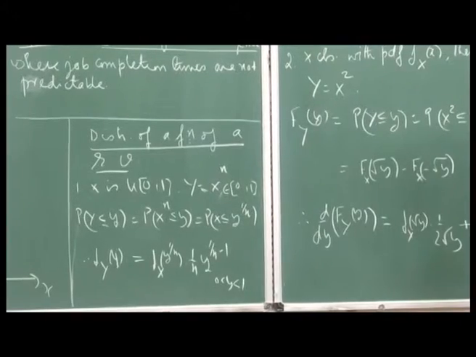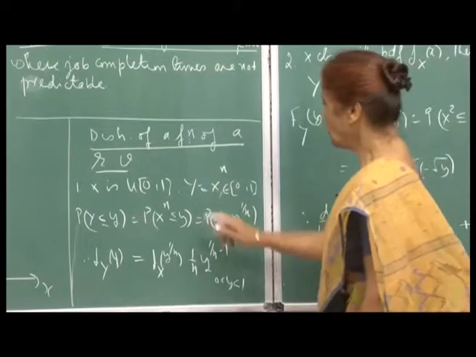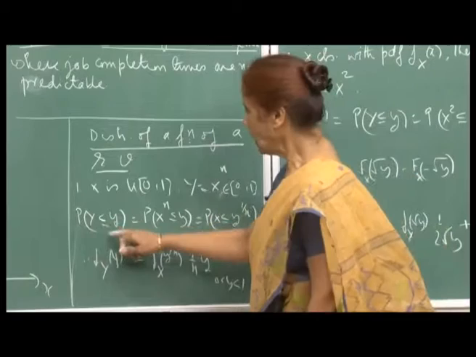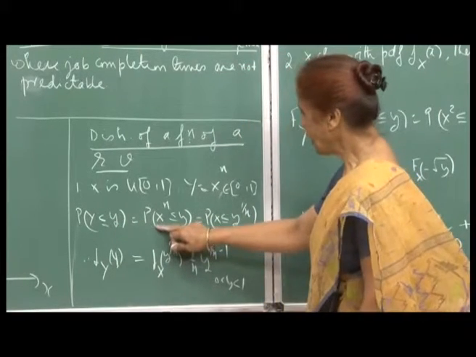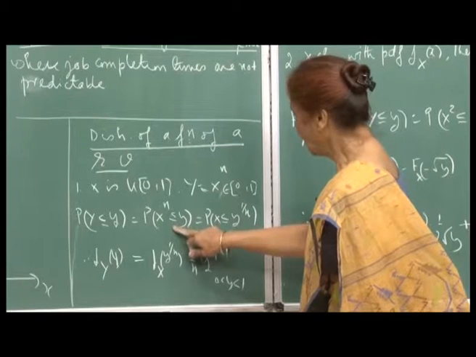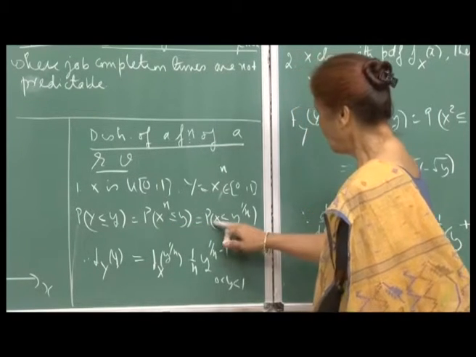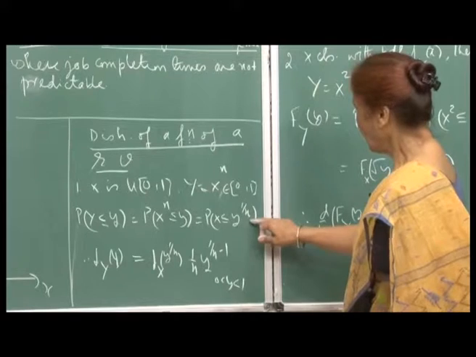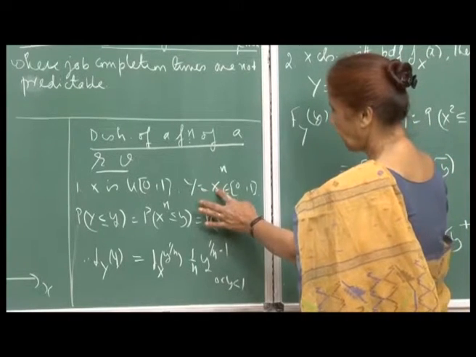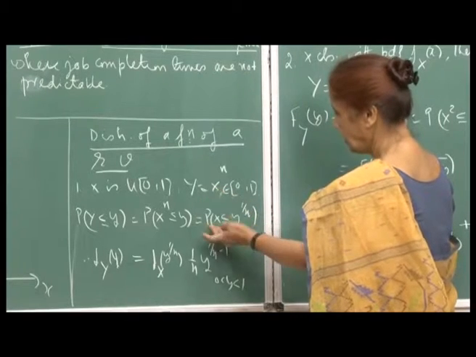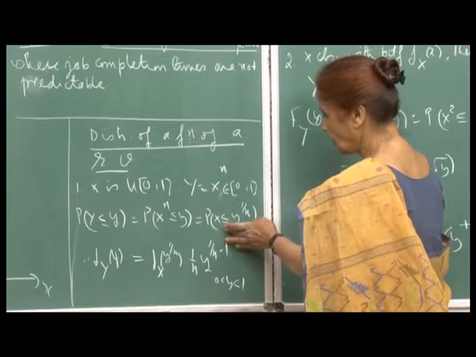And so, if I want to find the PDF of y, then probability y less than or equal to small y is the same event as probability x to the n less than or equal to y, and this will be probability x less than or equal to y to the 1 by n. So, remember this is okay, because the values here are non-negative. So, this is the same as this inequality.